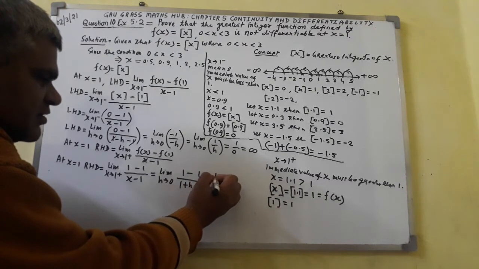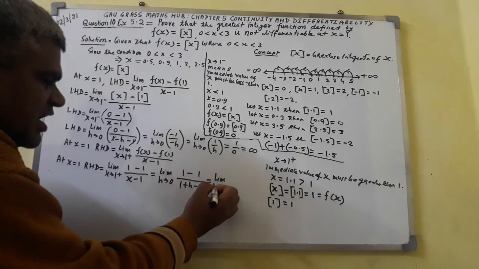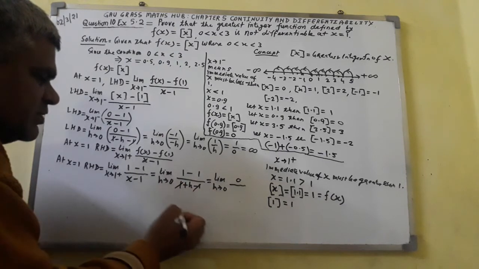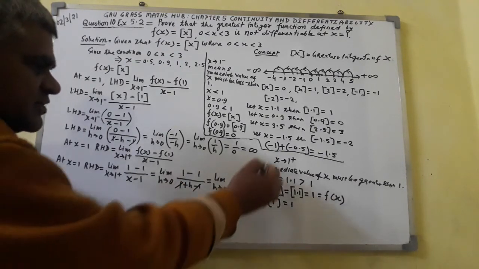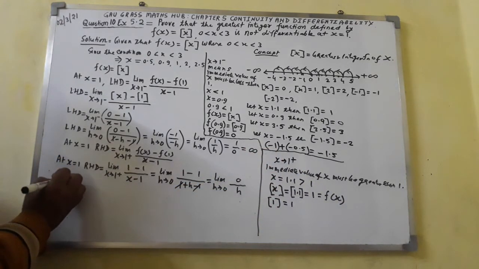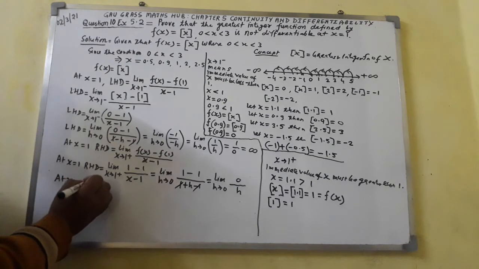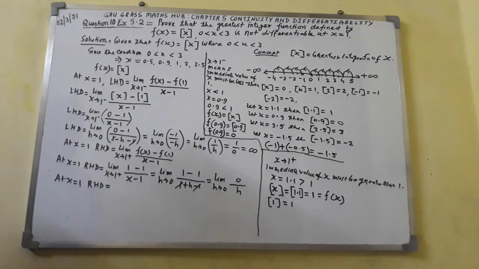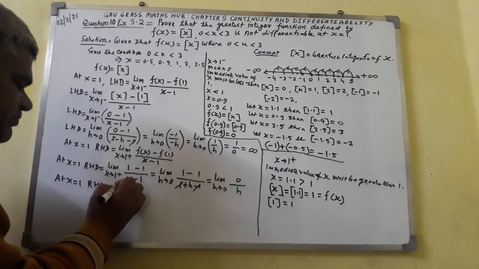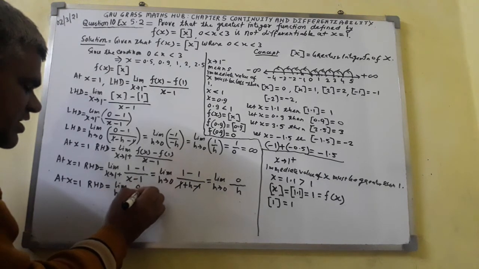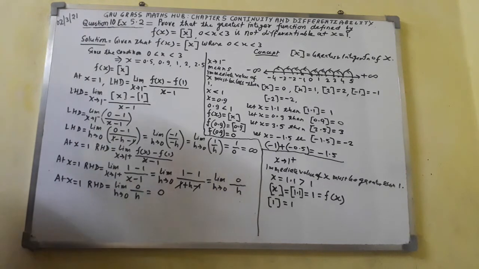It comes out to be limit h tends to 0, this value 1 minus 1 comes out here 0, whole over, plus 1 minus 1 will cancel, I will get here h. At x equal to 1, right hand derivative, you have got limit h tends to 0, 0 over h comes out here 0.